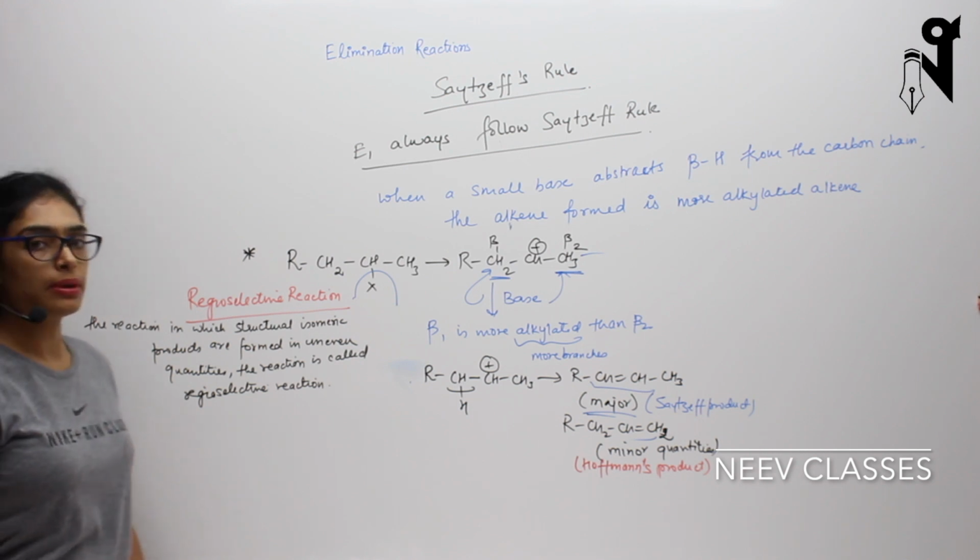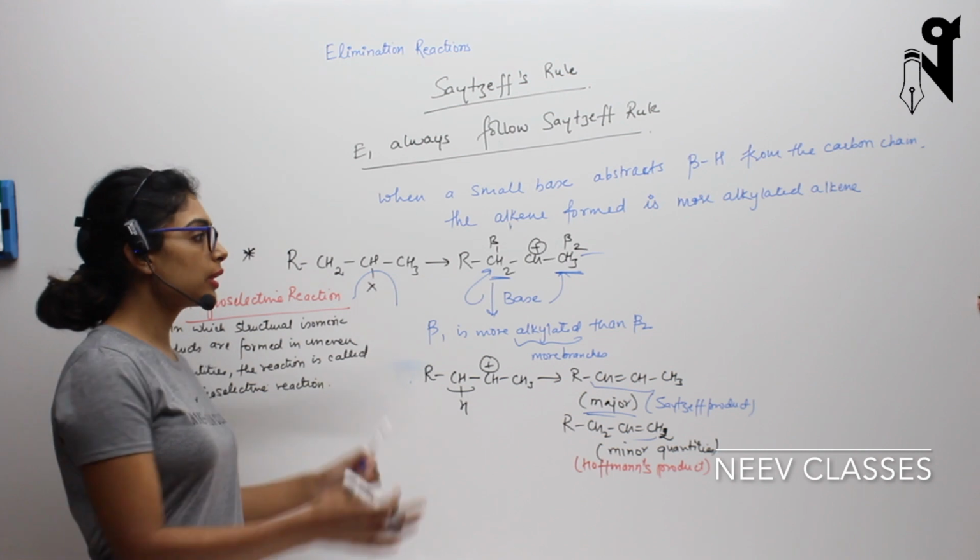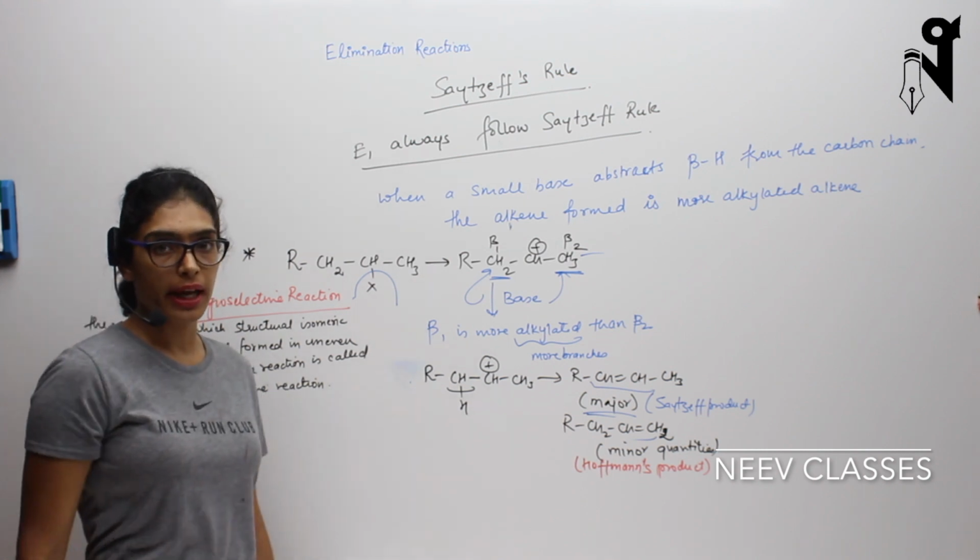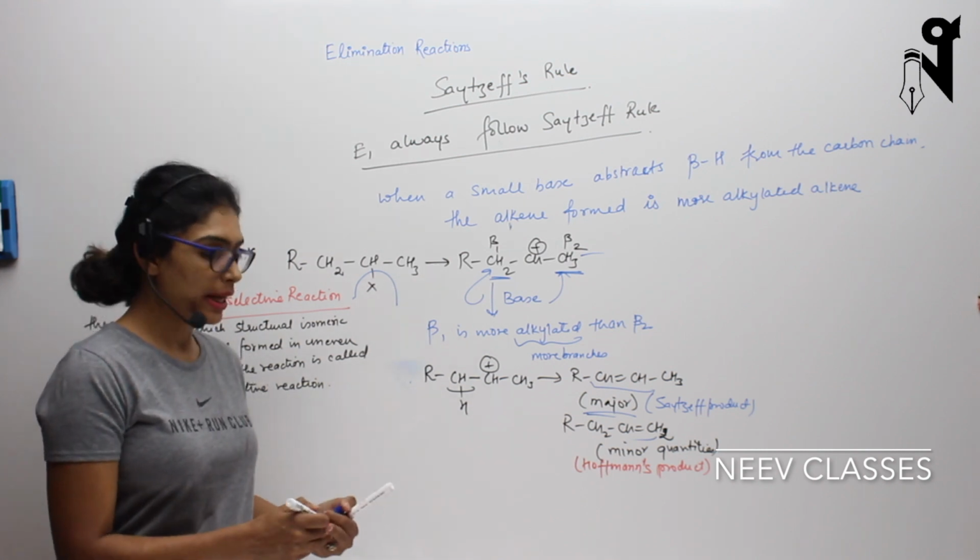Now we'll see some examples of how to solve questions using the Saytzeff rule and the general E1 mechanism we have learned. Let's try out some examples now.